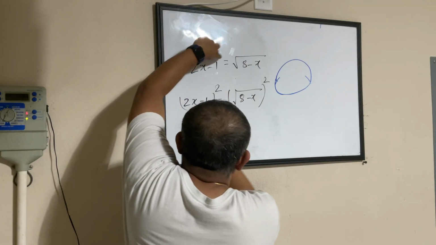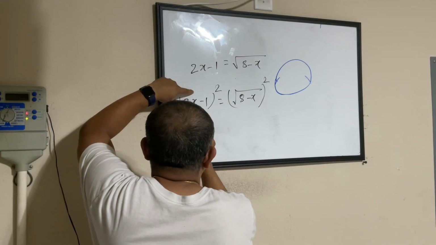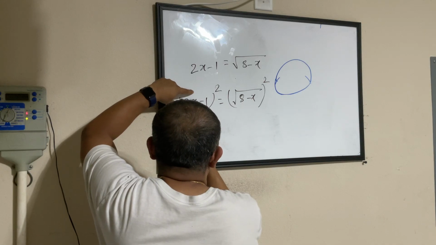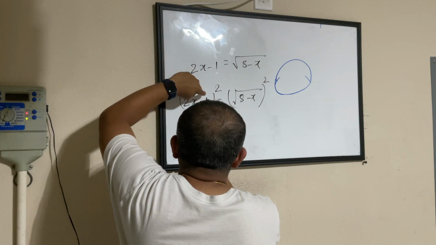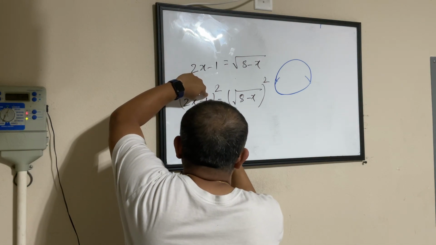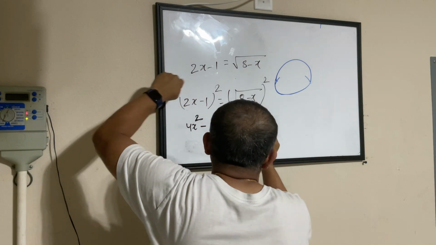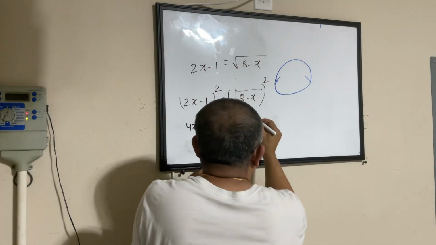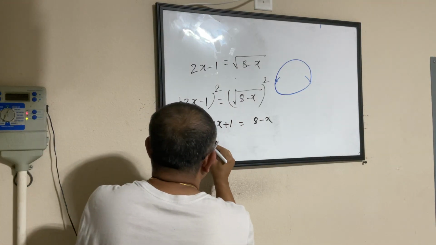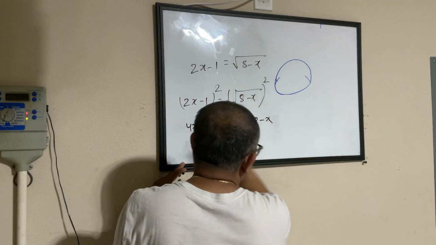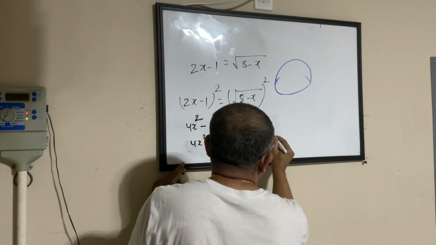So square of this equal to square of this. So that is fine. Square of this is basically a minus b whole square. So this becomes a squared. So a is my 2x, so 4x squared minus 2ab. So 2 into 2, 4x, and b is 1. So 4x. And plus b squared, that is 1, equals, this whole thing square root getting squared becomes 8 minus x. Yep. What do you get here? 4x squared minus 4x plus 1, moving over to this side, okay? Minus 8, and this minus x becomes plus x, equal to 0.